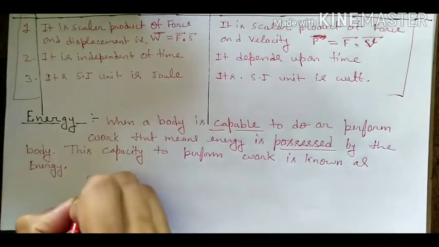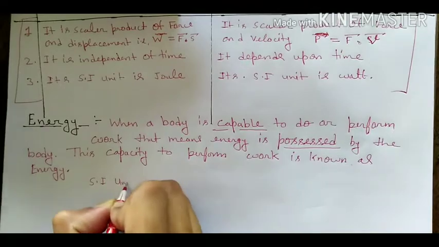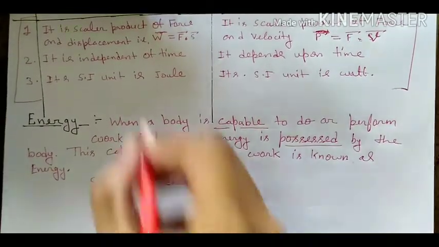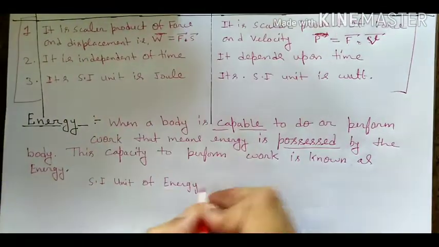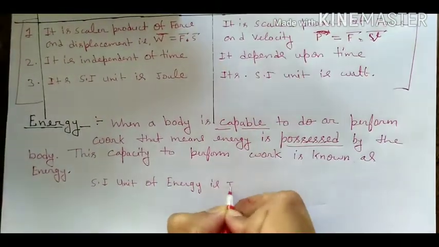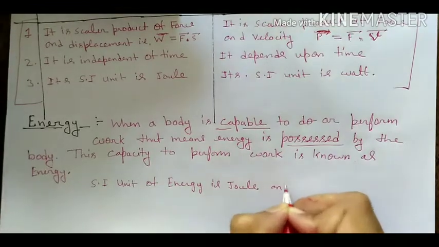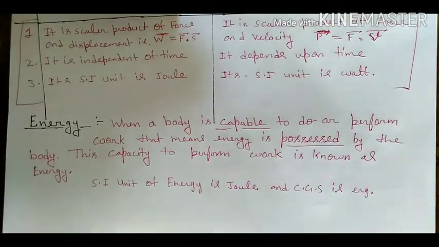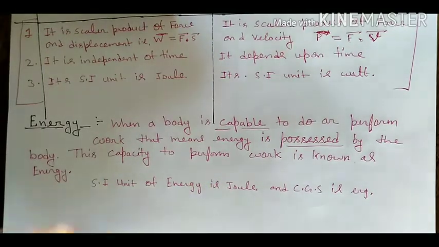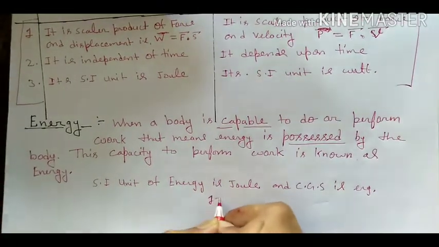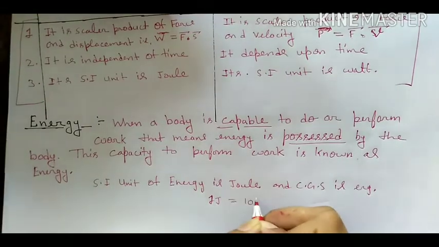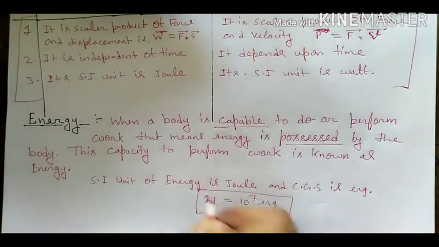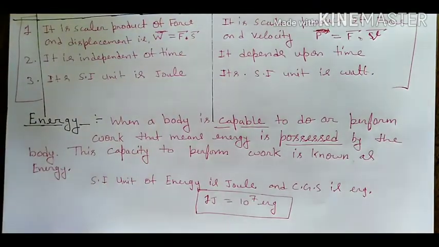The SI unit of energy is what? The same as the unit of work done. The SI unit of energy is joule, and CGS unit is erg. And we have already discussed 1 joule is equal to 10 to the power 7 erg. This is the relation between joule and erg we discussed in the first lecture of work, power, energy.